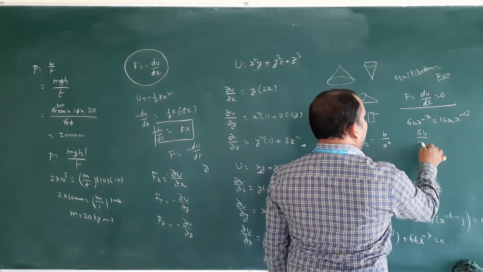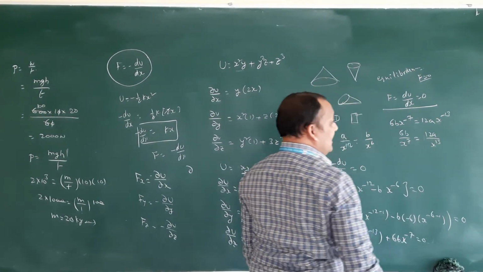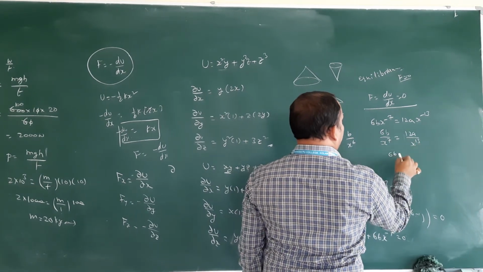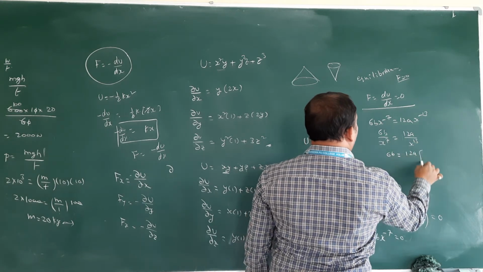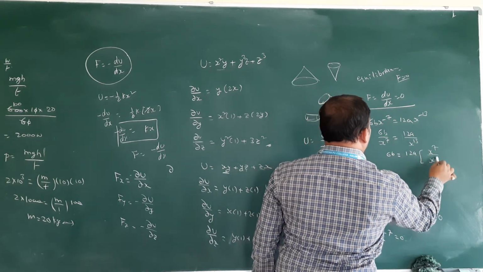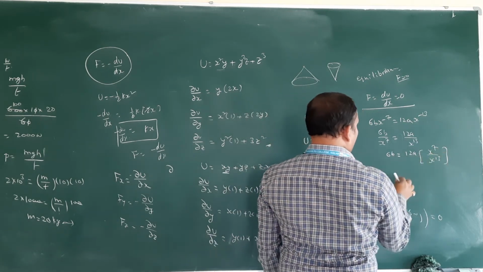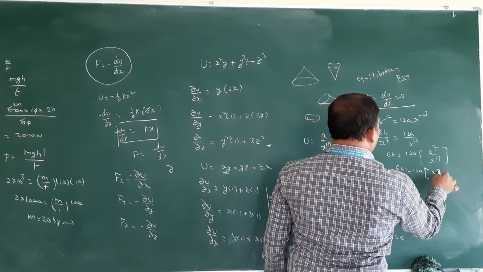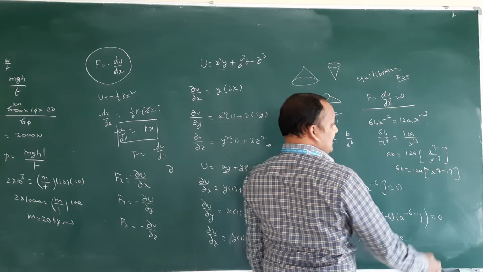So 6b by x power 7 equals 12a by x power 13. So 6b is equal to 12a x power 7 by x power 13. How much will you get? 6b equals 12a x power 7 minus 13. 7 minus 13 means how much?